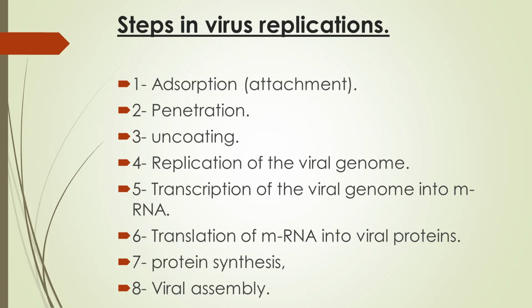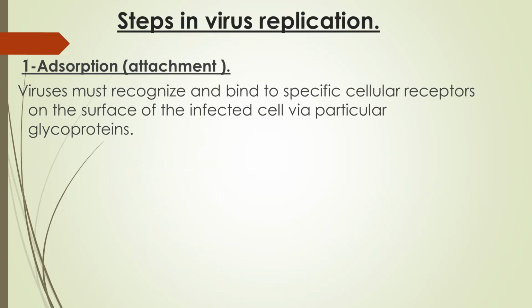Hence, the new genetic material and proteins are formed inside the cell, and finally the assembly takes place. New progeny viruses are formed inside the cell, and they are released after lysis or budding of the cell. In this way, the whole 8 steps take place in the replication of viruses.